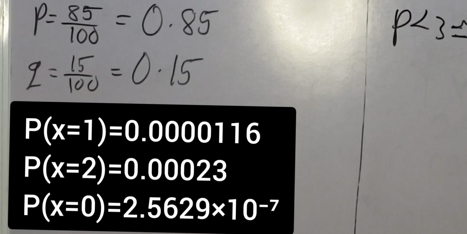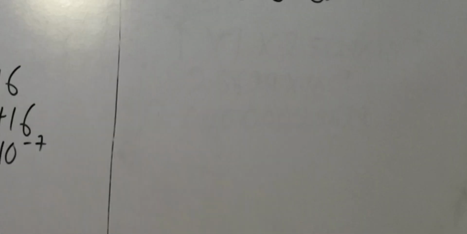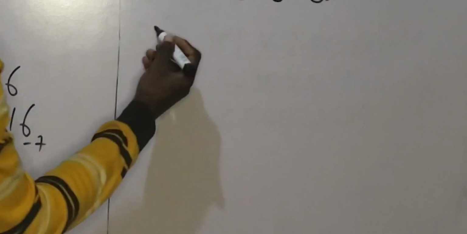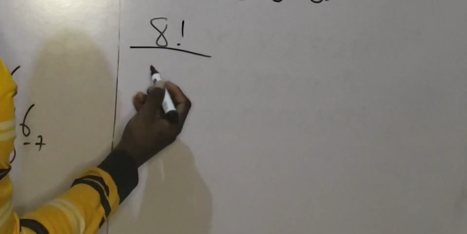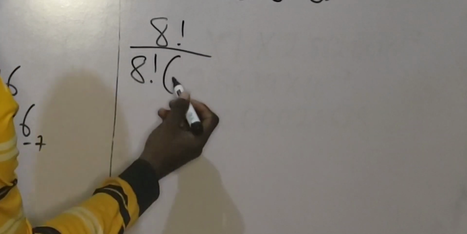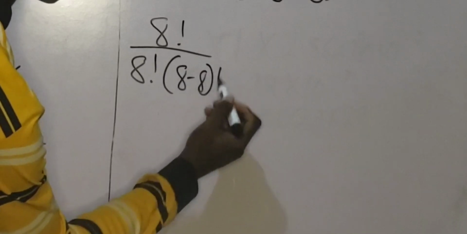Okay, so now let's proceed to question number 4, which is to determine the probability that all the seedlings will survive. When we say all the seedlings, that means all the seedling samples that we use in the experiment. The number of samples that we use in the experiment is 8. So in that case, the value of x is 8. So I'm going to have n factorial, that is 8 factorial, over 8 factorial into bracket 8 minus 8 factorial.